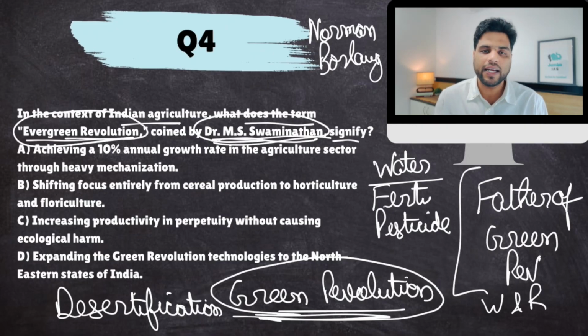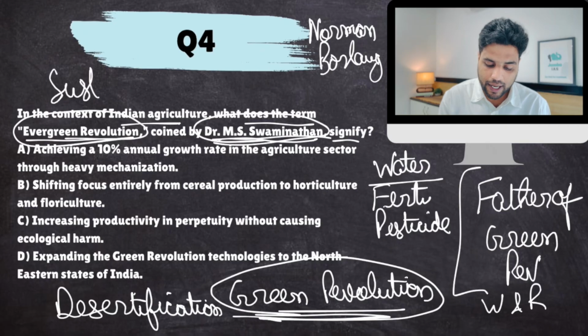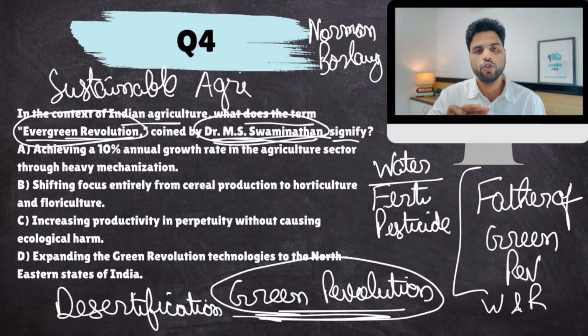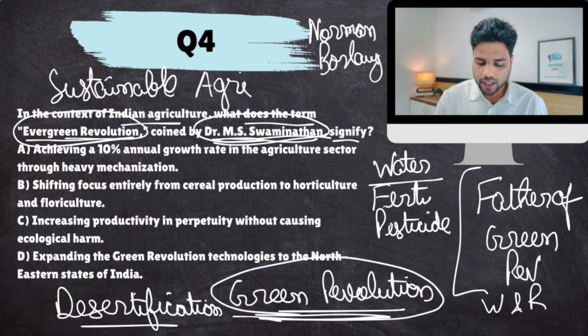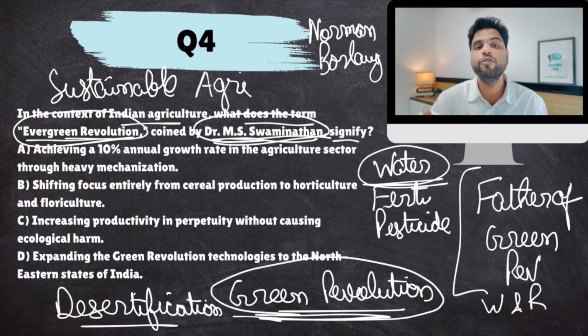And what is evergreen? Evergreen means stays green forever, which means sustainable agriculture. Go towards sustainable agricultural practices. You do agriculture, you do crop farming, but in such a way that it doesn't desertify the soil, it doesn't cause water shortages. All these things should be there so that future generations can also sustain their agriculture. So this is what evergreen revolution is.